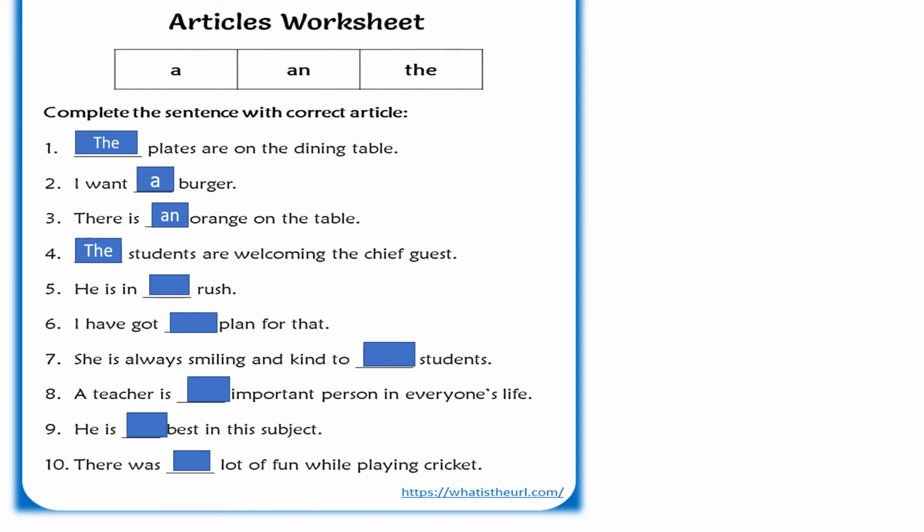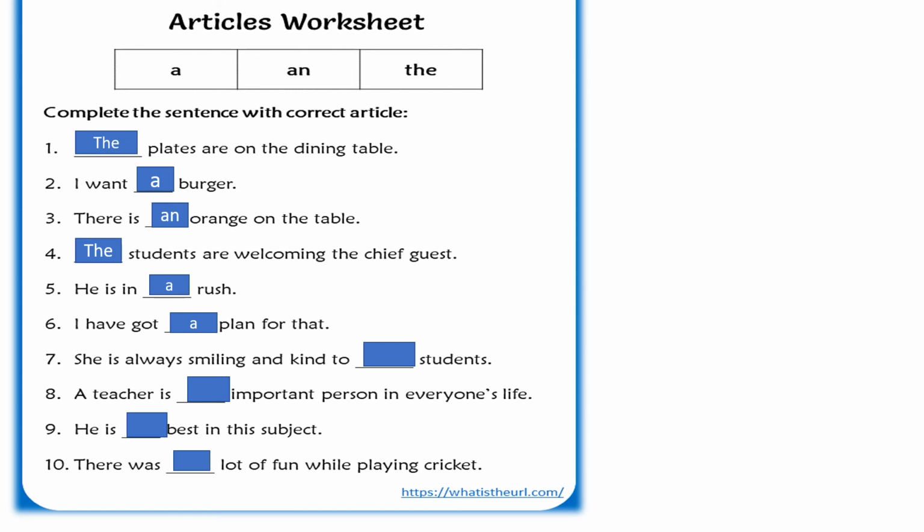He is in a rush, a rush, or the rush, a rush. Okay. Then sixth sentence. I have got a plan for that. Okay, plan, P is a consonant. So what will I write here? A plan, correct.